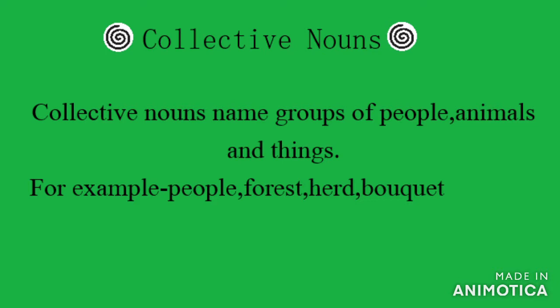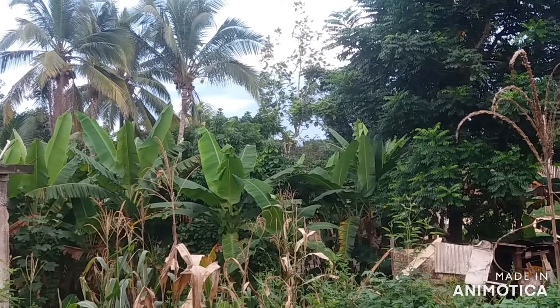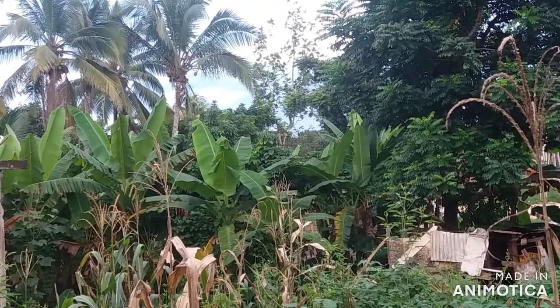Okay, well, not exactly. As I said, my backyard isn't the best example, but a group of trees can be collectively referred to as a forest. Different animals share herd as their collective noun, and bouquet is the collective noun for a group of flowers. So the collective noun for a group of trees is forest, and the collective noun for a person is people.